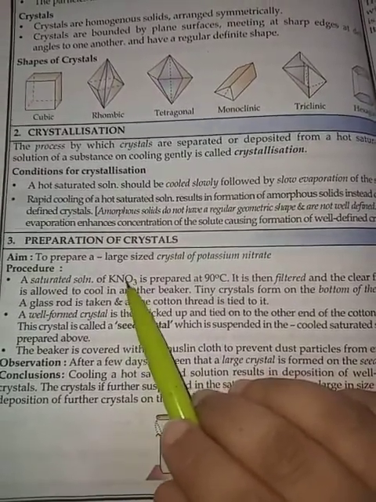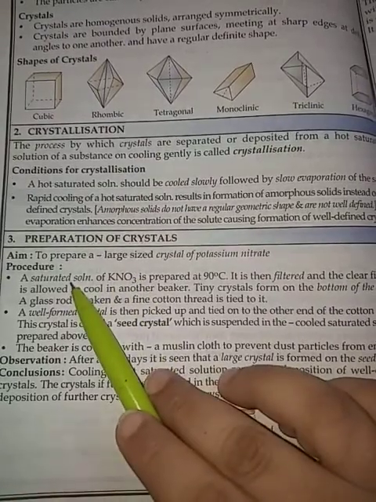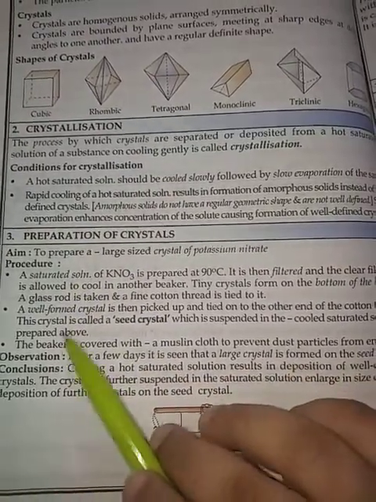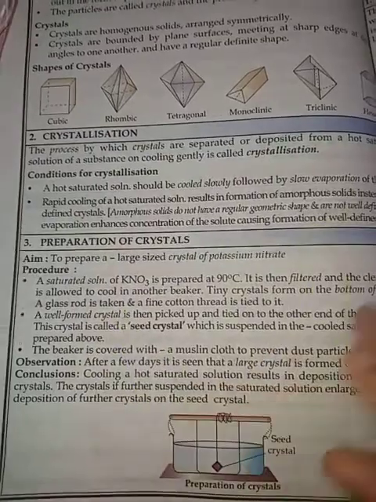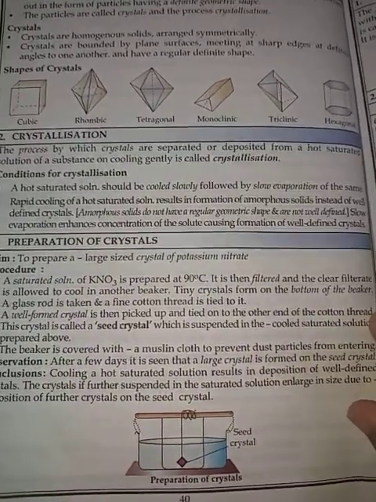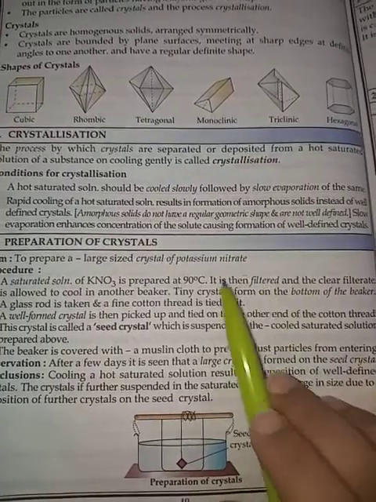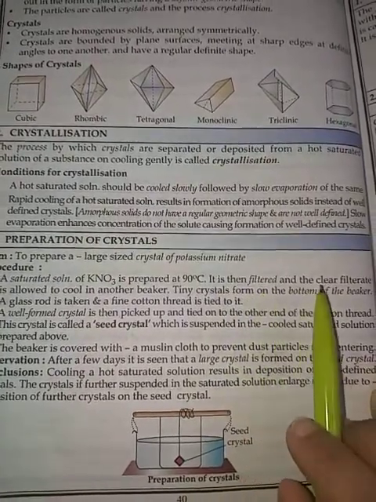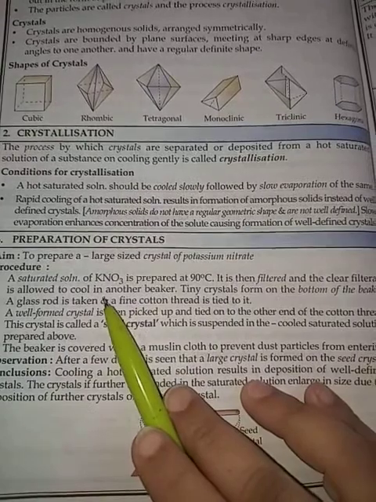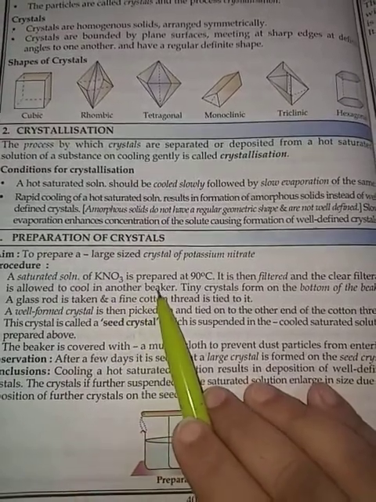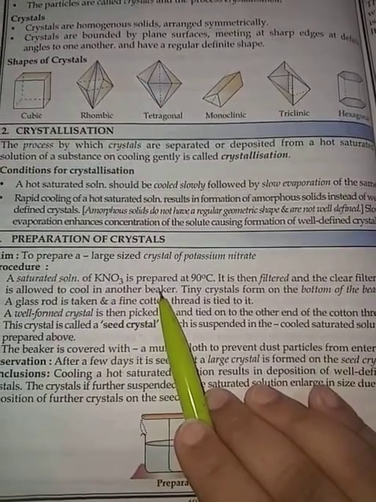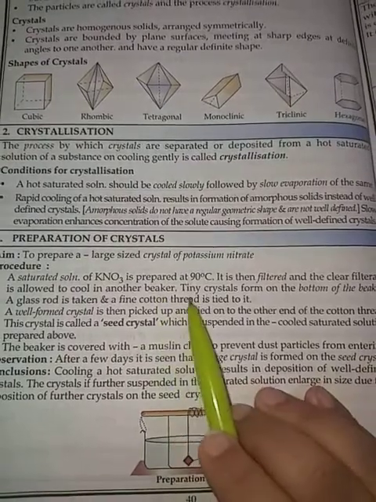When we dissolve KNO3, extra KNO3 starts settling at the bottom. It means it is not able to dissolve more solute. Then it is filtered, if any impurity is there, and the clear filtrate is allowed to cool in another beaker.